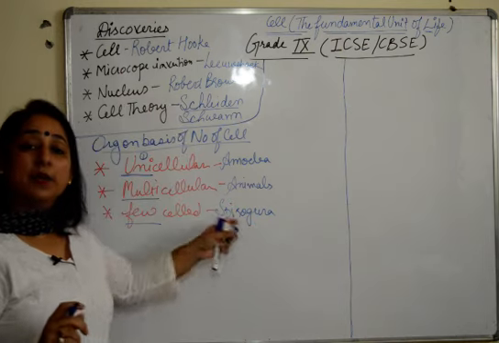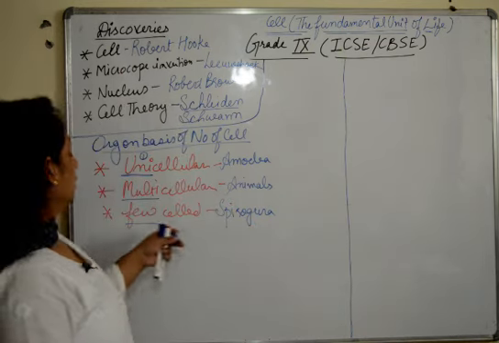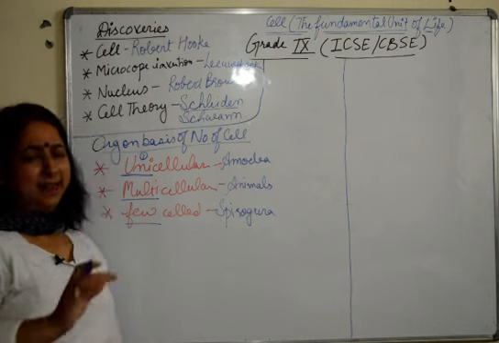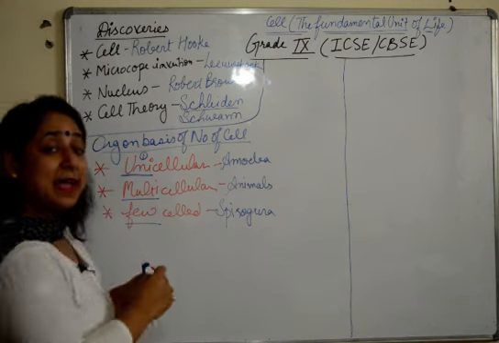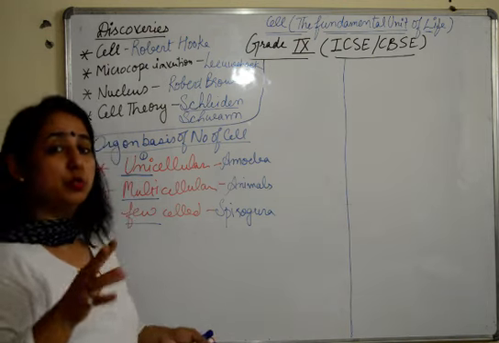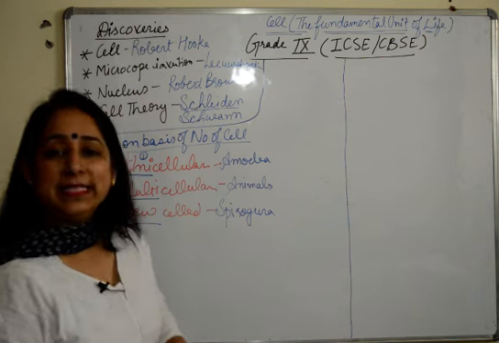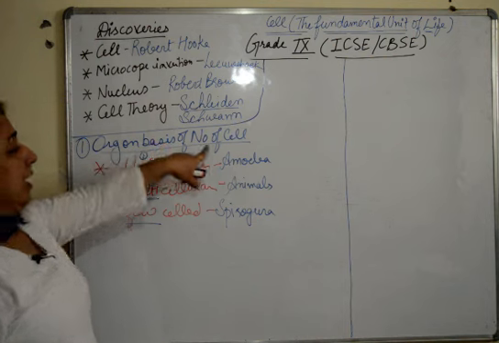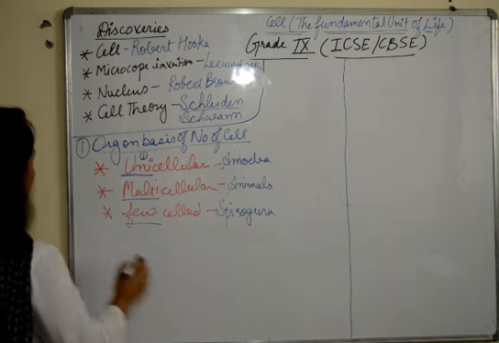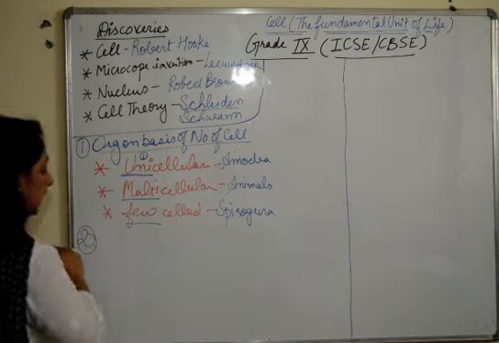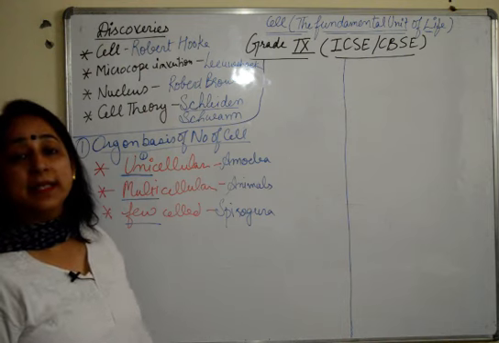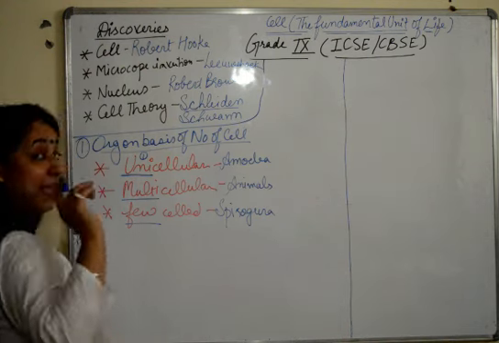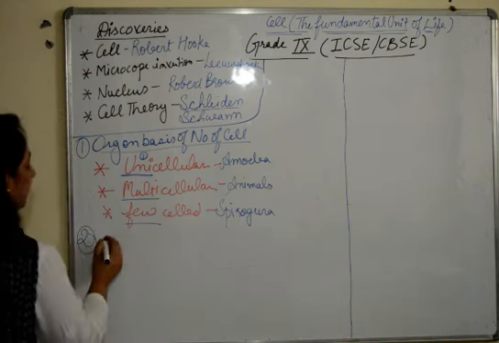Fine. So Spirogyra, Volvox, Eulothorax. So there are many which are few celled. There are a few examples, very important. There are at least 2 to 3 examples given in your book. Please learn them all. So this is the first category, organisms on the basis of the number of cells present in them. Second is the division on the basis of size. Very important. It comes as a 1 mark question.